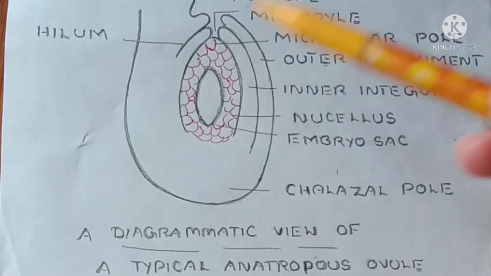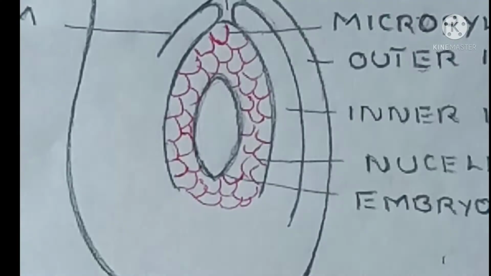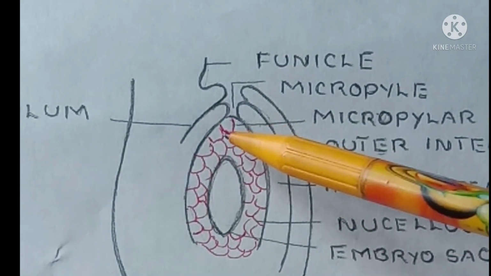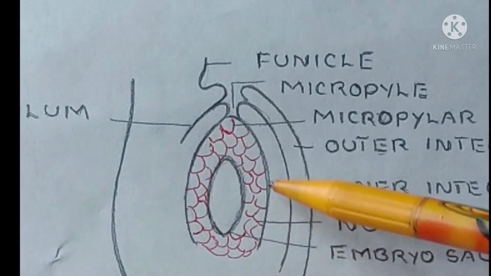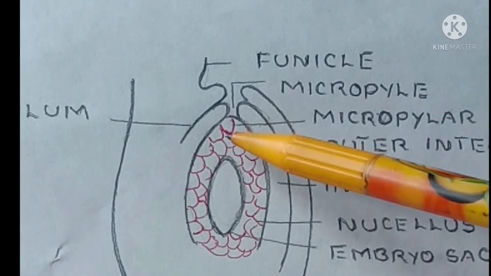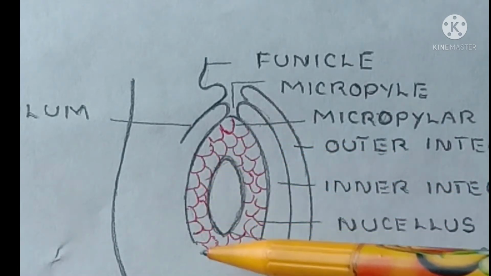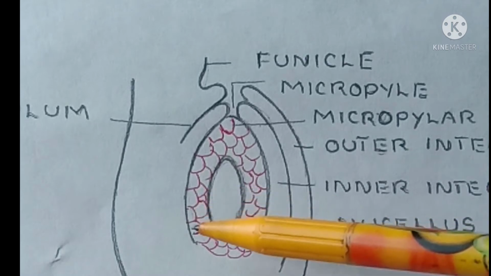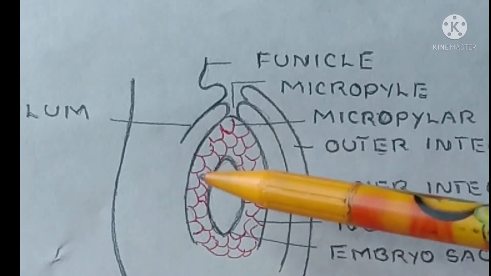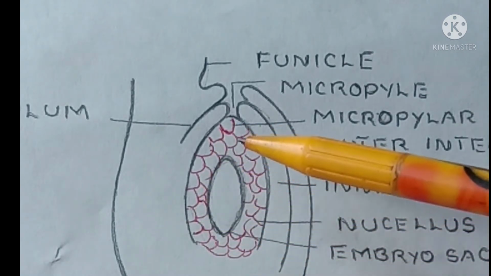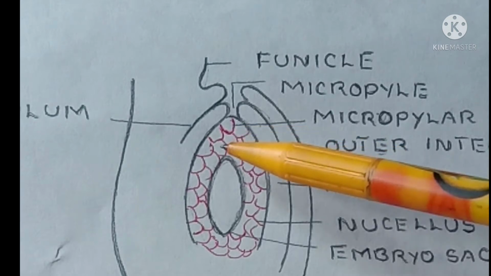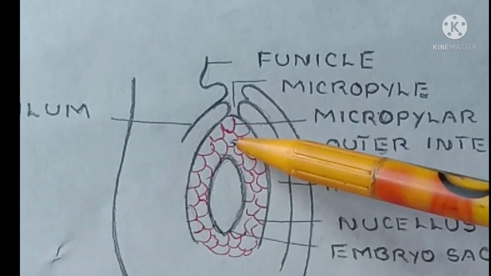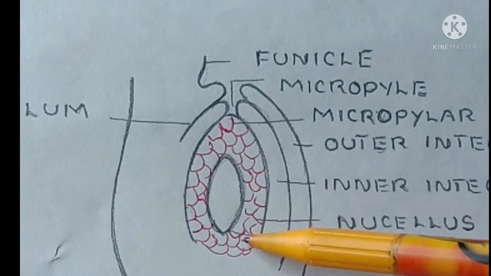We have here the nucellus. In your textbook they have not drawn these cells in this region, so here I have drawn them with red color. These are the cells of the nucellus.